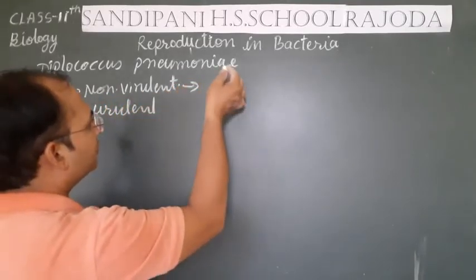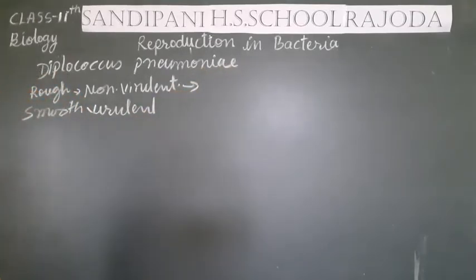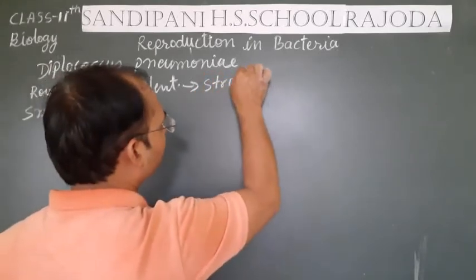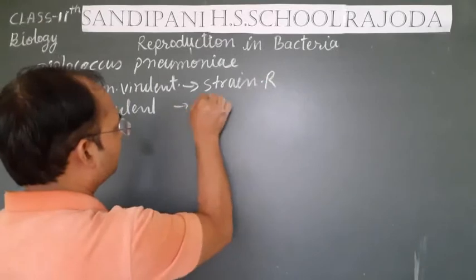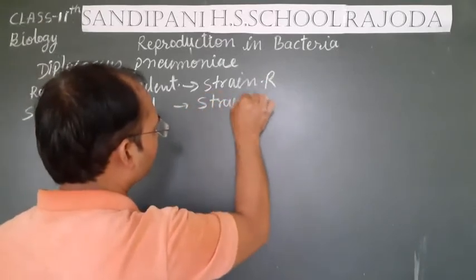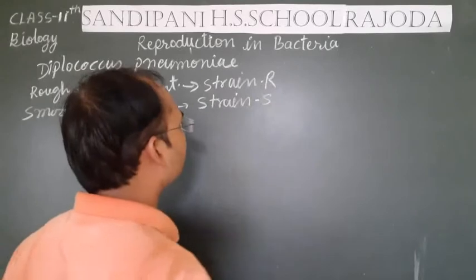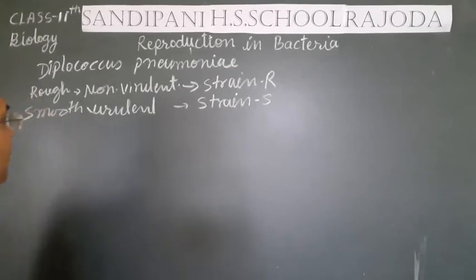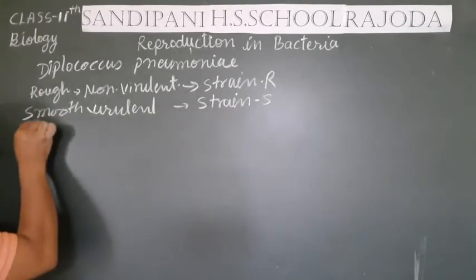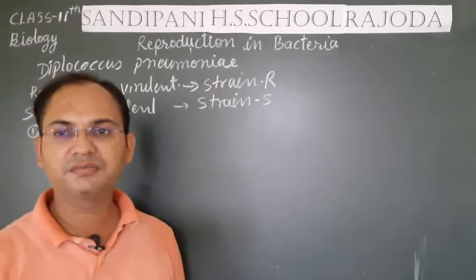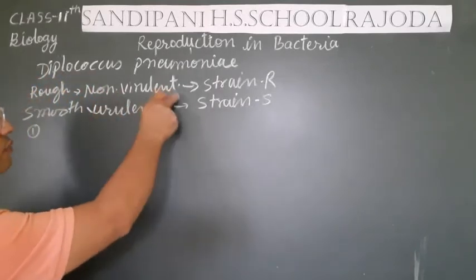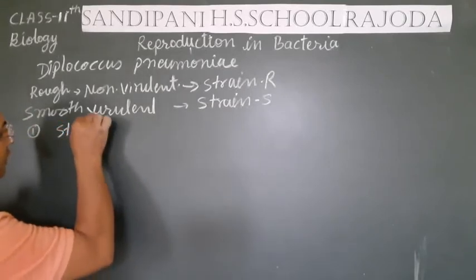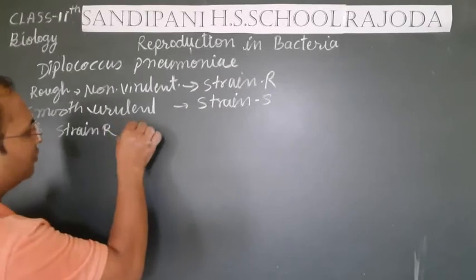We will further represent them as strain R and strain S, a rough strain and smooth strain. Now students, Griffith, first of all, in his first step, injected the non-virulent strain R into a mouse.